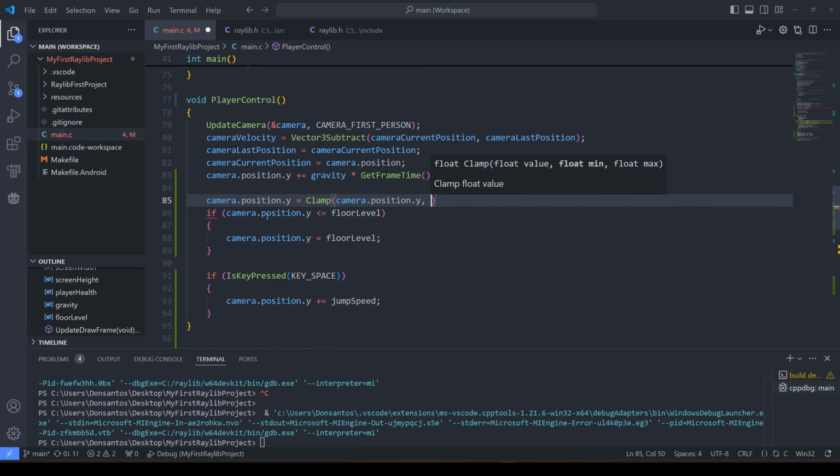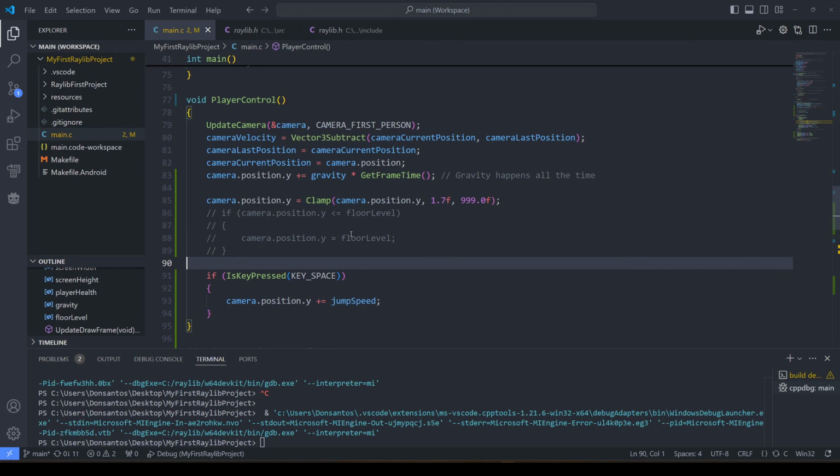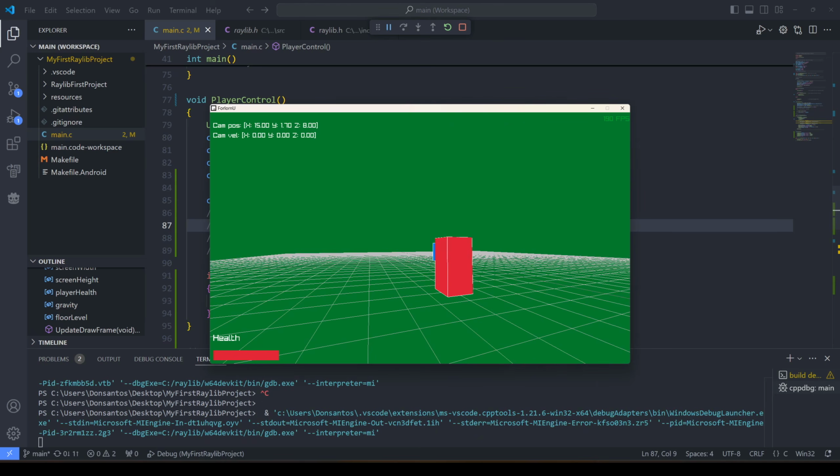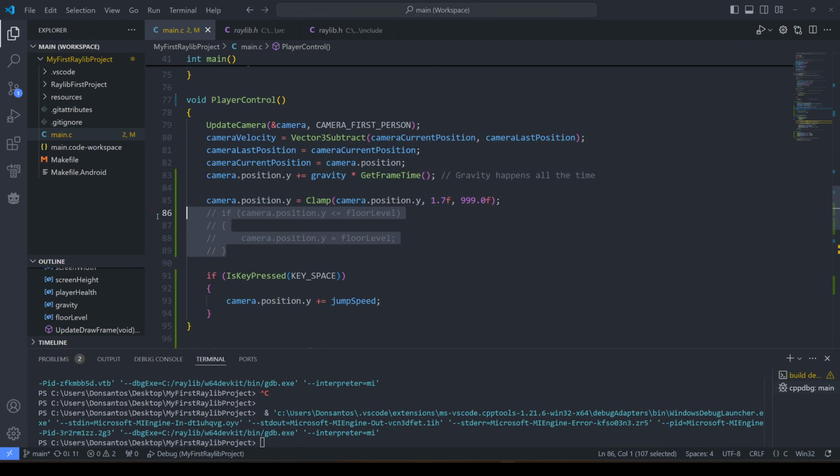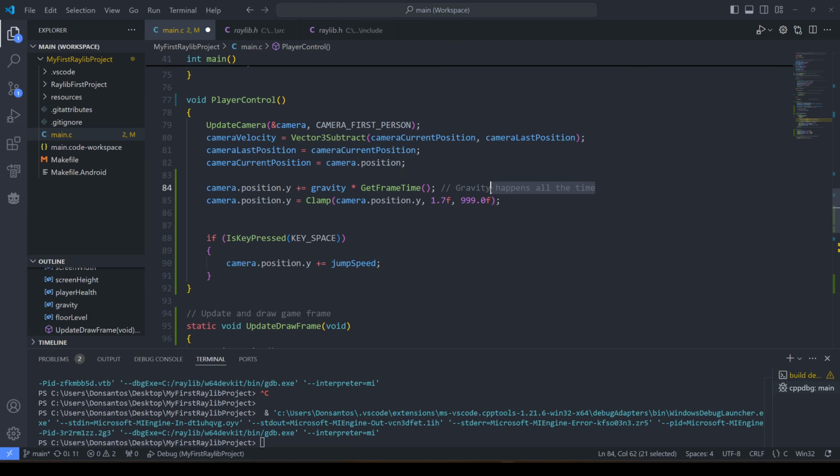dot y, and we go 1.7. Now I'm duplicating information, shouldn't be, and 999, like so. Does that do the same? Let's see if this works. Yes, it does. Okay, that's much cleaner. Let's move this. Let's just write gravity here. Makes a lot of sense. Floor. Oh, I like that. Much cleaner. And then here we have the jump.